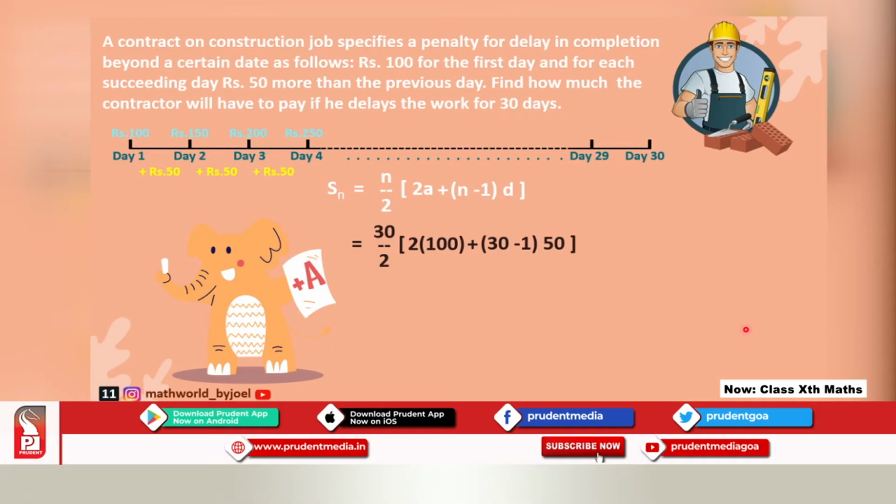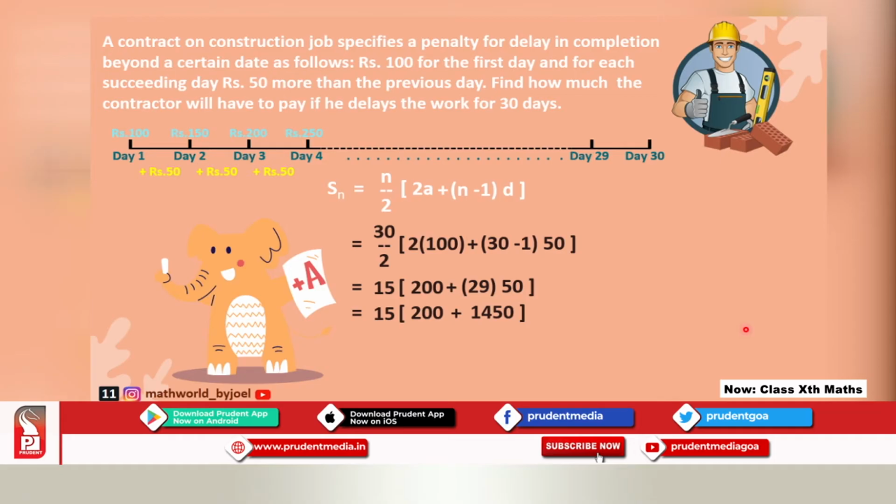Keep that big square bracket as it is and solve whatever is inside. 2 multiplied by 100 becomes 200. 30 minus 1 becomes 29 multiplied by 50, which is 1450. So 15 times [200 plus 1450]. If you notice, every step I am trying to reduce the bracket.